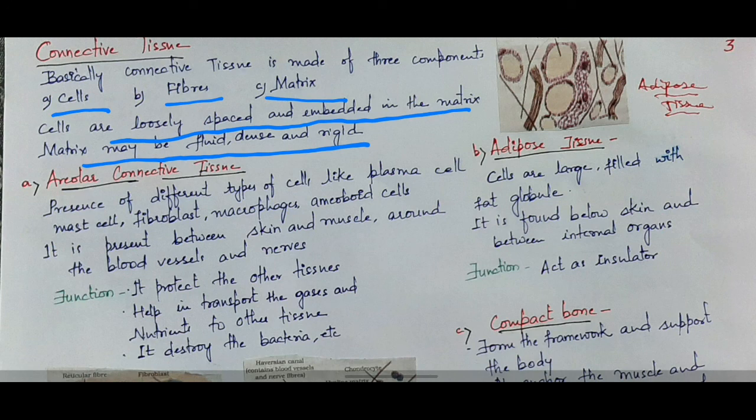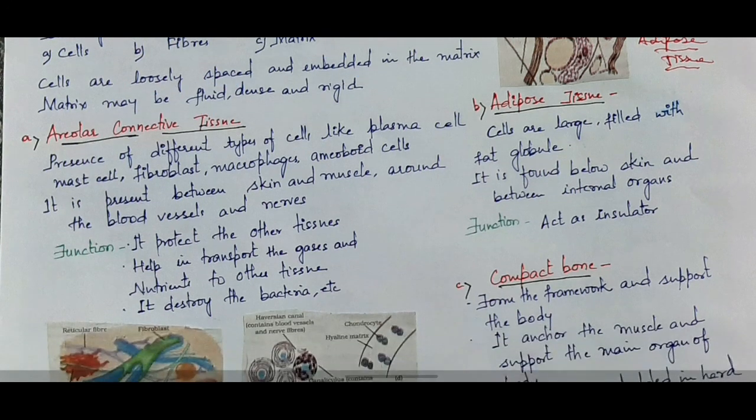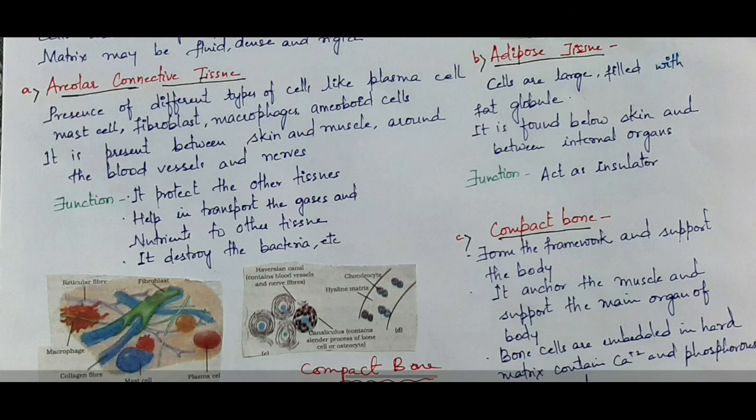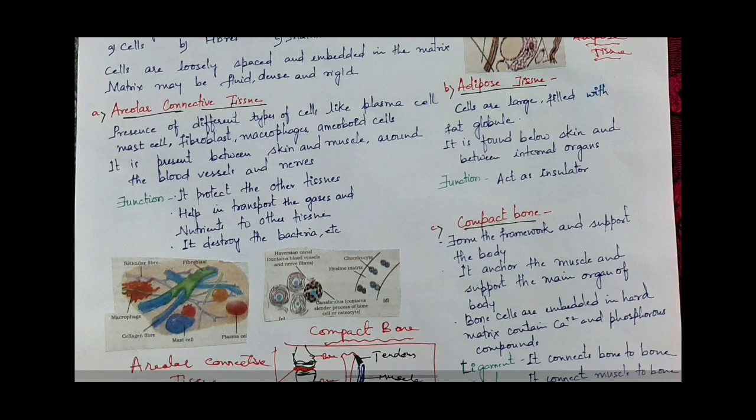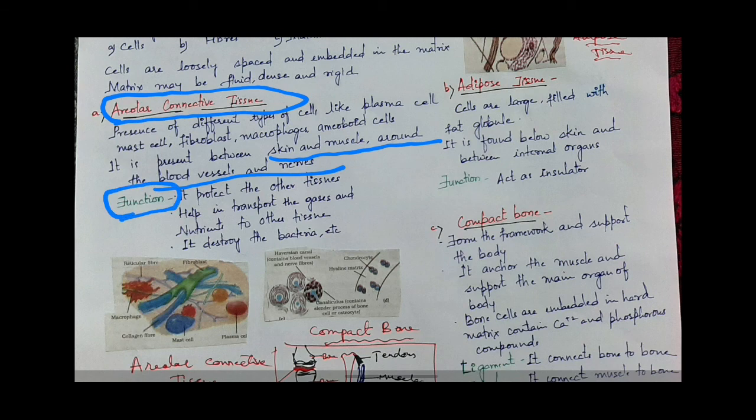Areolar connective tissue: presence of different types of cells like plasma cell, mast cell, fibroblast, macrophages, amoeboid cells, etc. It is present between skin and muscle, around the blood vessels and nerve. The function of areolar connective tissue is that it protects the other tissues and helps in transporting gases and nutrients to the other tissues. It destroys the bacteria. So it is involved in the immune system.